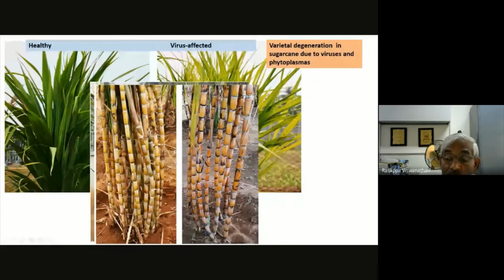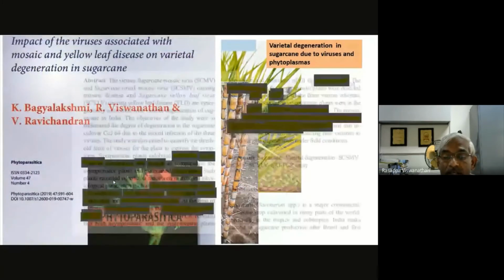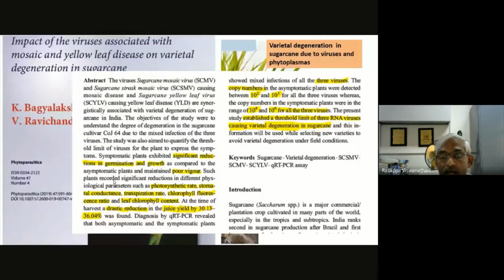This is what I mentioned earlier for other varieties also. But we have conducted a detailed study, and another important finding is that growth reduction, physiological impact, everything is almost the same. When there is degeneration, there is a total loss of cane yield and also juice yield. But additionally, what we found is the synergistic effect: if more than one virus is present, the degeneration is very fast.